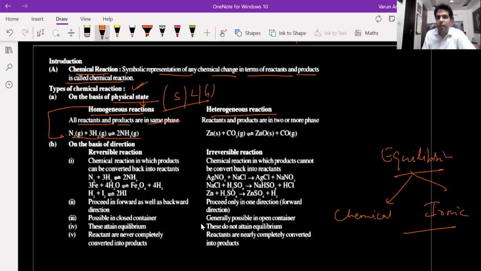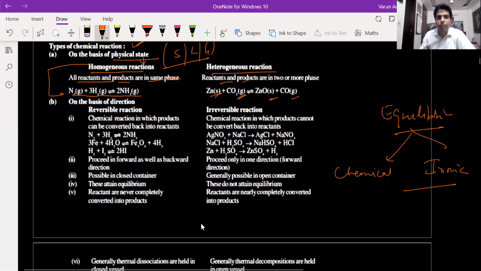And what are heterogeneous reactions? Reactants and products are not in the same phase. So more than one phase. Now on the basis of direction of the reaction, there are irreversible reactions which are only in one direction. Then there are reversible reactions which take place in both directions. So chemical reactions in which the product can be converted back into reactant are known as reversible reactions, and chemical reactions in which the product cannot be converted back into reactant are known as irreversible chemical reactions.